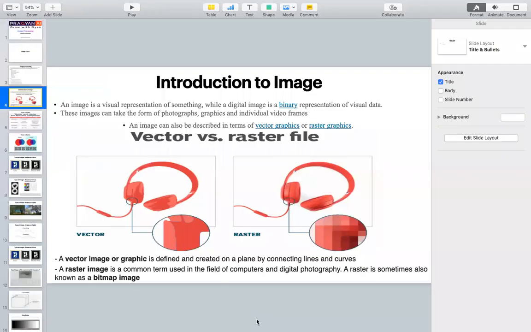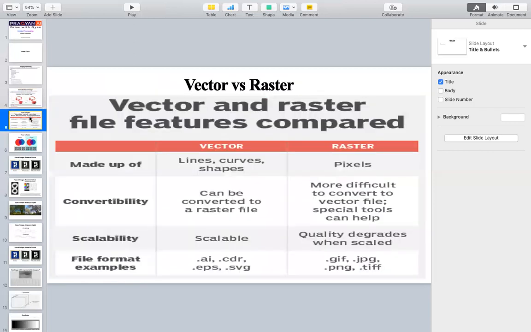So far, raster images have a bitmap, meaning they have numbers you should be looking into. If you look closely, it is all in terms of pixels, so many pixels, and each pixel is represented by one value. That is why it is called a bitmap image. They are also called raster files, or digital photography or digital images. Any question, anybody not understood these two terms, vector and raster? Any doubts?